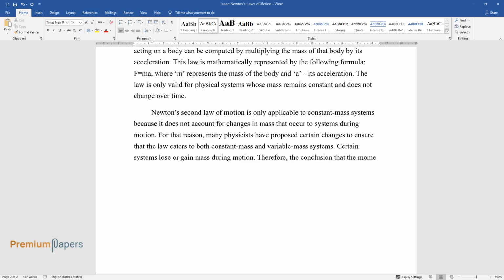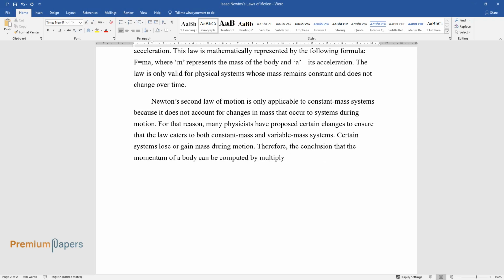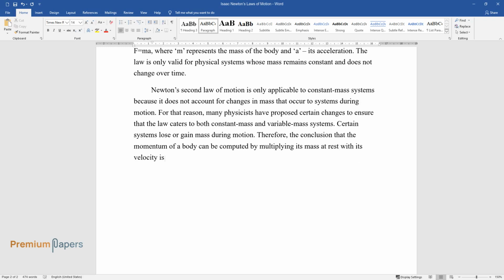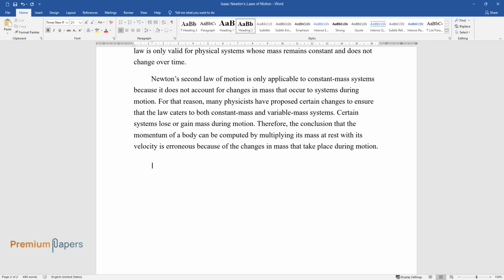Therefore, the conclusion that the momentum of a body can be computed by multiplying its mass at rest with its velocity is erroneous because of the changes in mass that take place during motion.